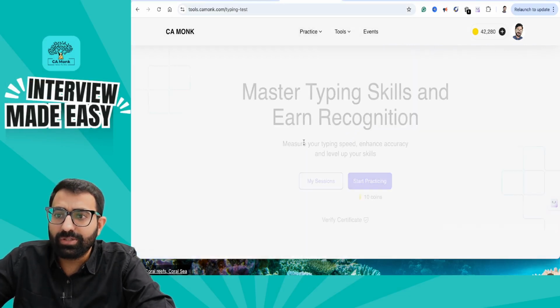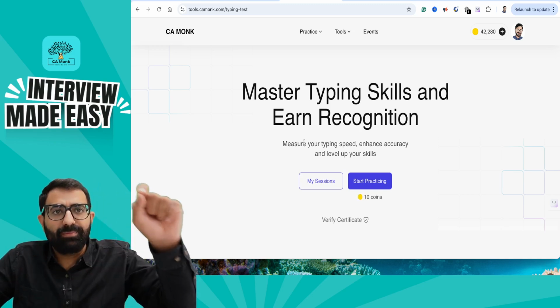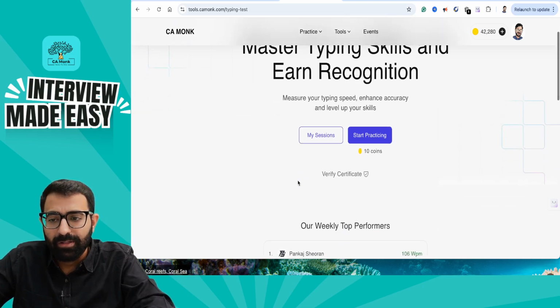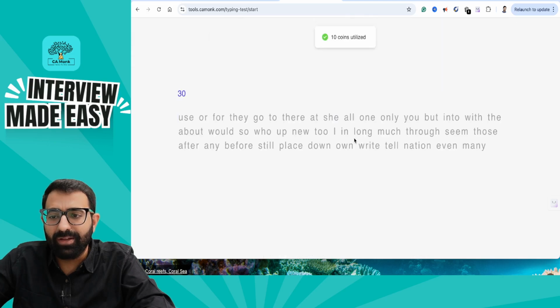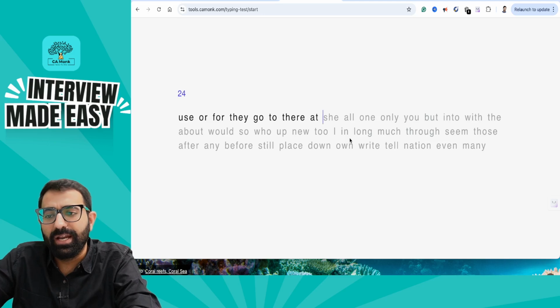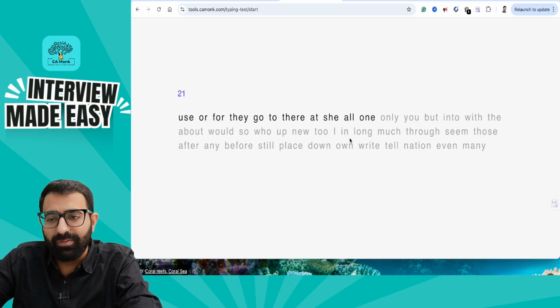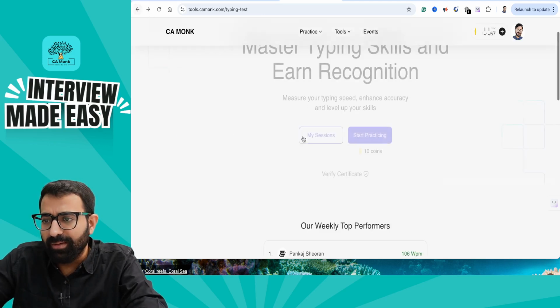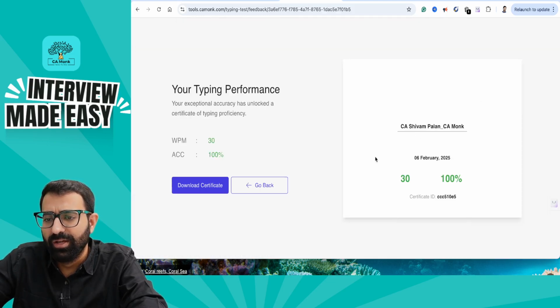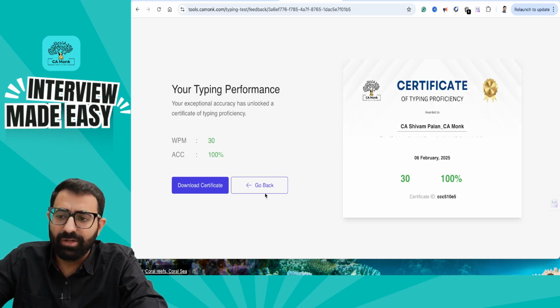This is one of the tools, called a typing test. You can put a typing speed on your resume as well. That is going to help you get an edge. You will be able to see how much your typing speed is. Just click on start practicing and start typing it out. If your typing speed is great, you will also get a certificate at the end of this, which you can put on your CV as well. You will get a nice certificate that looks like this, and you can put this certificate on your resume, which will help you get an edge.